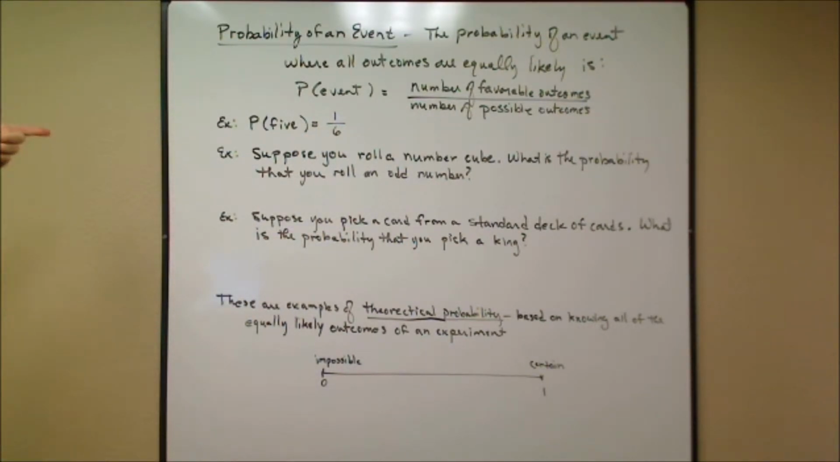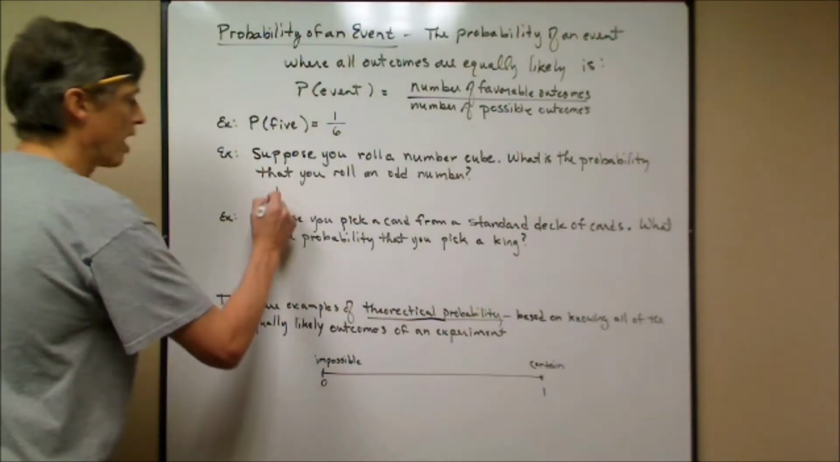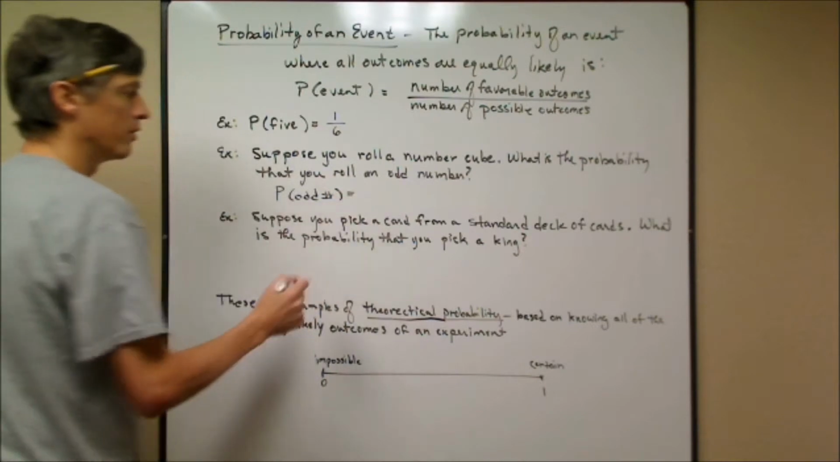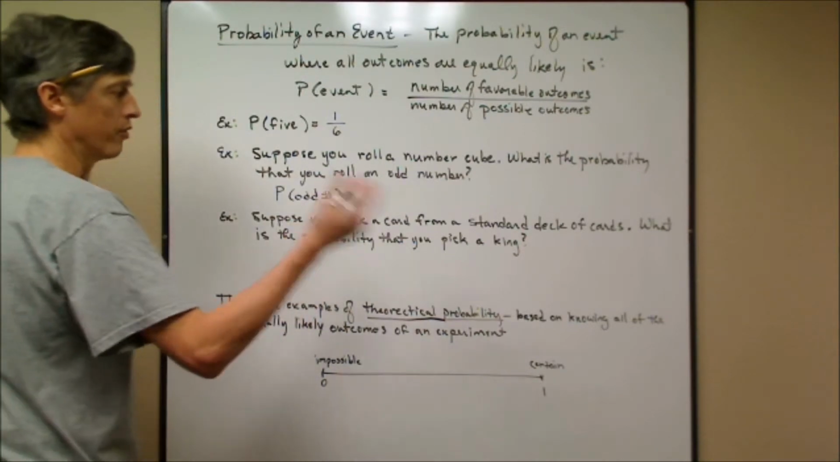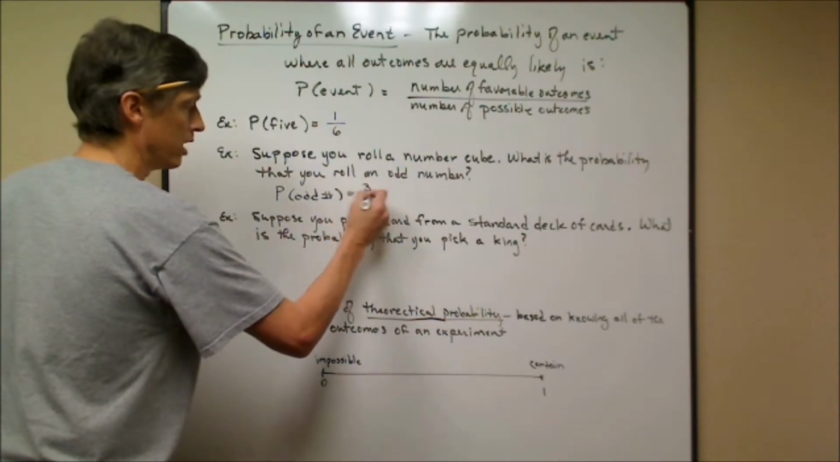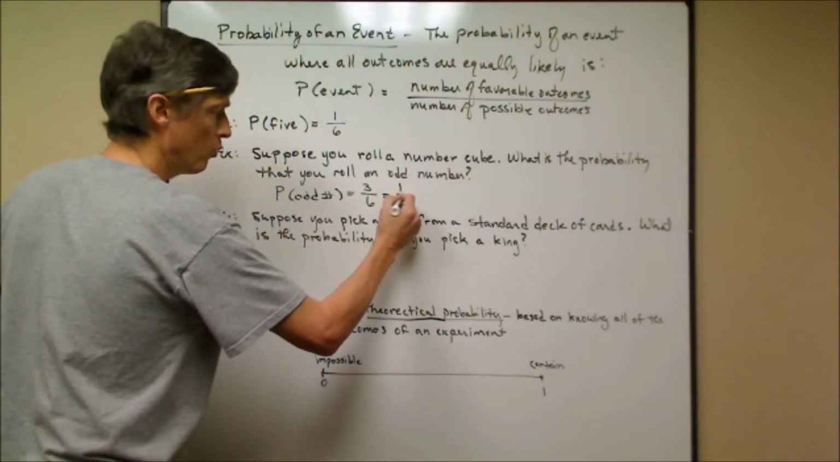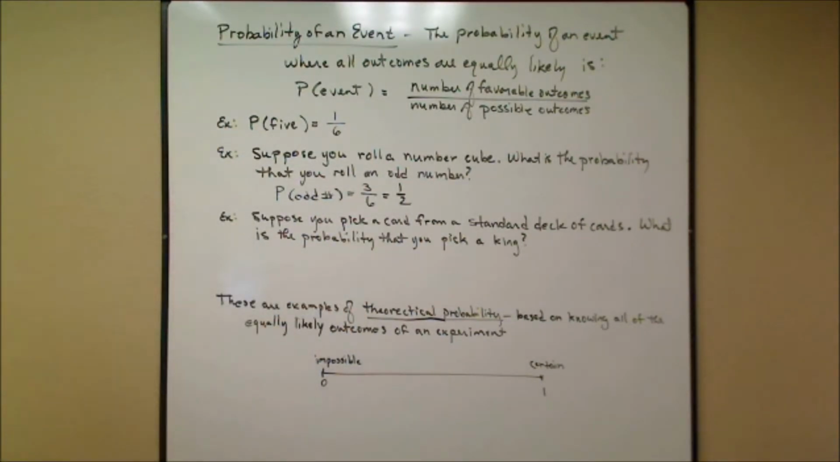The next example is still with a die, only they sometimes call it a number cube. Suppose you roll a number cube, what's the probability that you roll an odd number? There are 3 odd numbers, the 1, the 3, and the 5, and that again is out of 6 total possible. So you get 3/6, which simplifies to a half. So the probability would be 1/2.